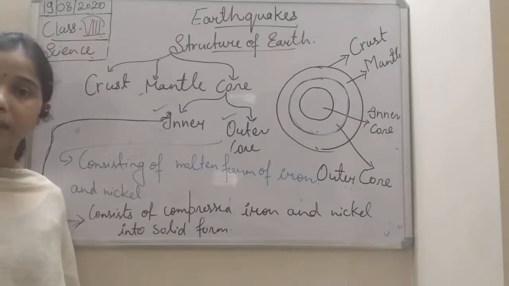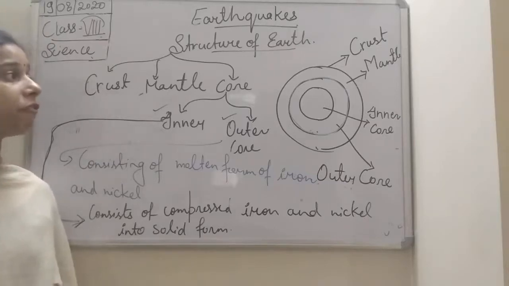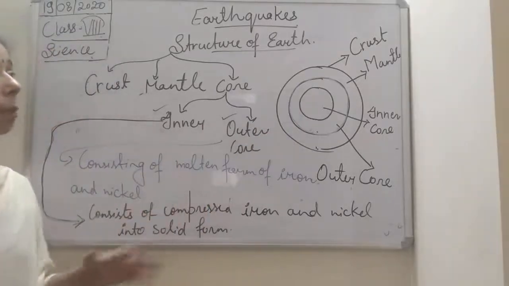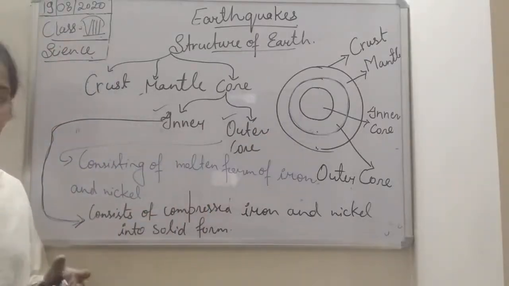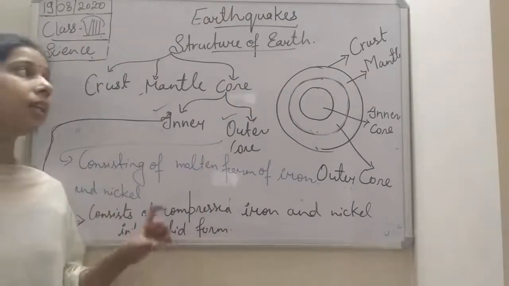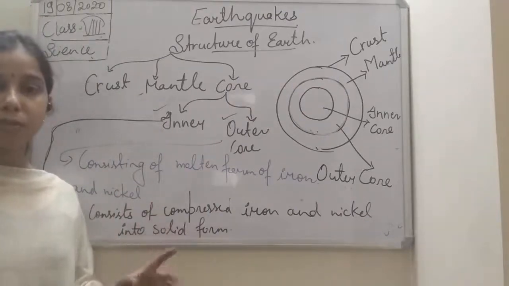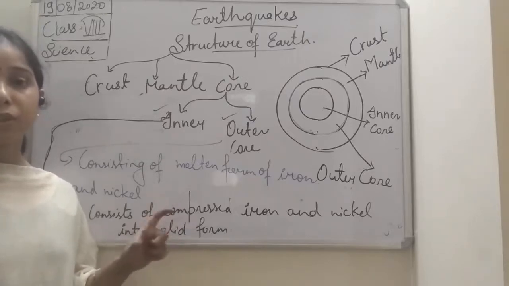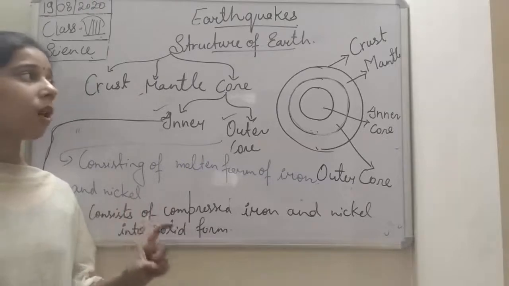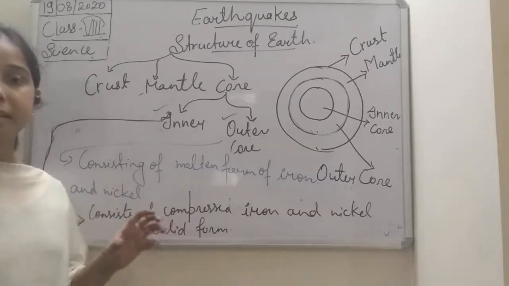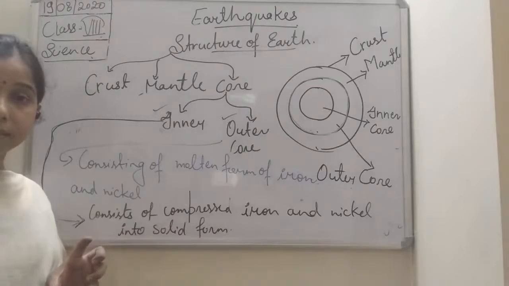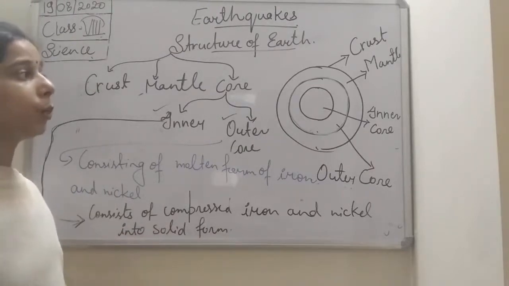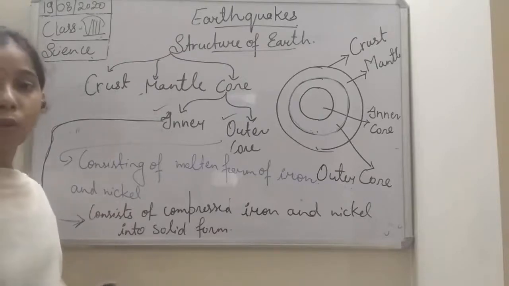Let me remind you again what the different layers are, students. The first is the crust. The outermost part of the earth is the crust, and the thickness of the crust is non-uniform. So we can say that the outermost part of the earth is the crust with a non-uniform thickness. If we talk about the composition, it is composed of rocks. The next layer is the mantle, and it extends between the crust and the core of the earth.